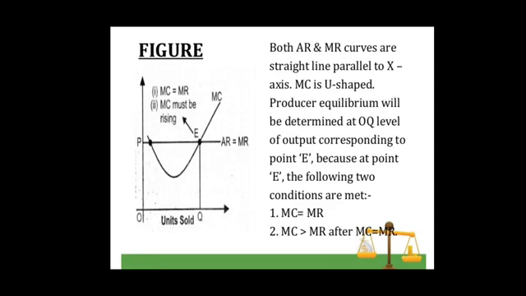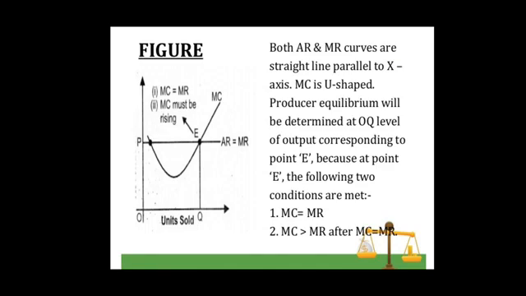Now let us illustrate this with the help of marginal cost and marginal revenue curves. Students, as we know, in perfect competition, average revenue is equal to marginal revenue, and both the curves coincide with each other and form a straight line parallel to the x-axis, as shown in the figure given here.